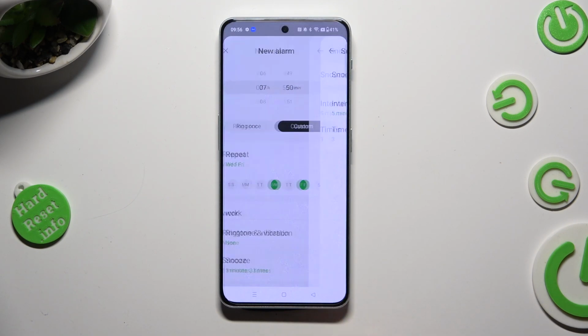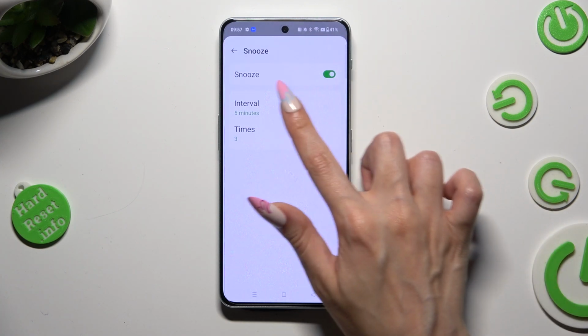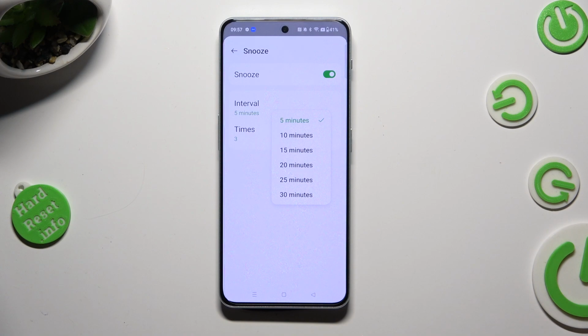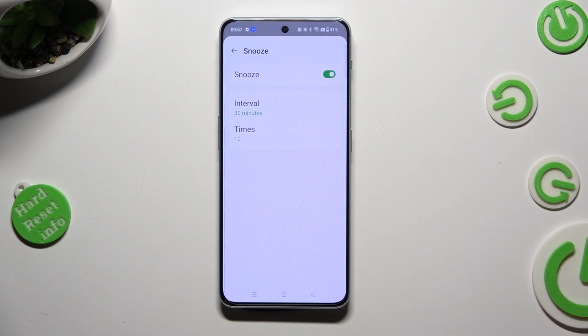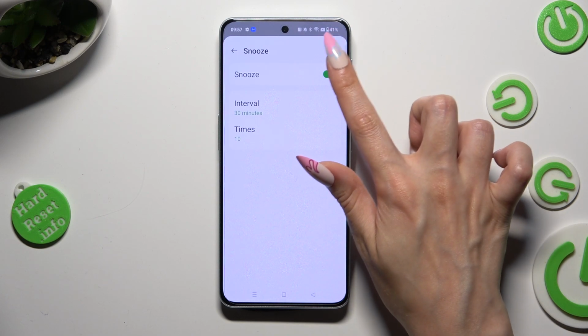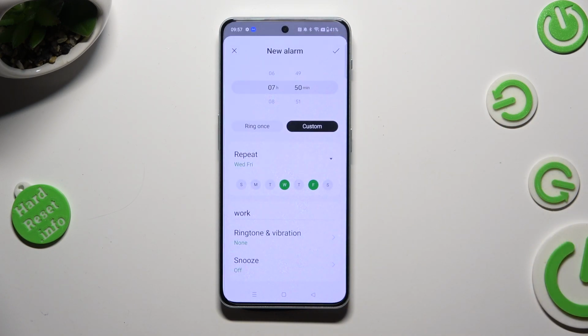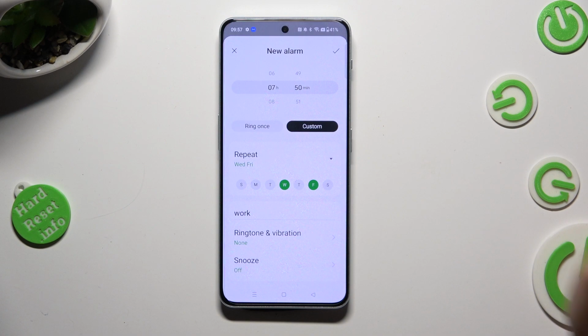tap on snooze, and adjust it by tapping on interval to select how many minutes it will take, and times to select how many times it will repeat. You can also disable it completely thanks to this switcher next to it. Finally, to save your new alarm, just click on this check mark at the top right corner.